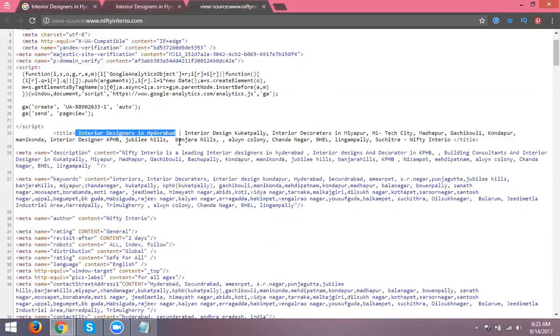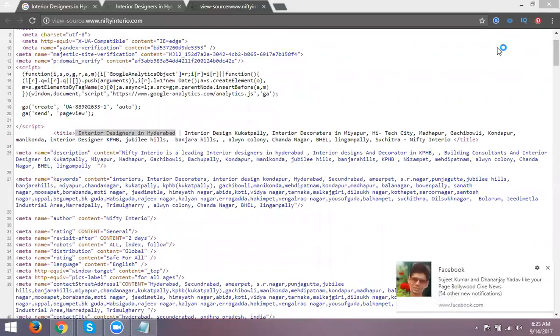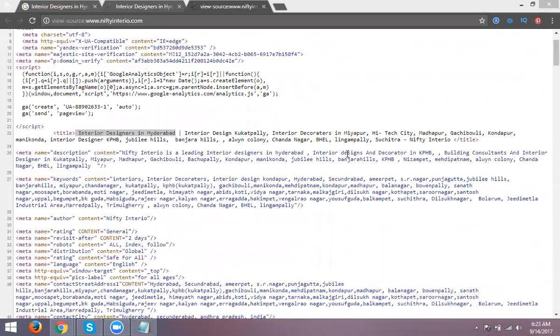Write down, title tag characters will be 65 to 71 characters. Title will be 65 to 70 characters. Don't exceed 70 characters. If you exceed, it is also okay, but they show an apostrophe mark as an issue on your website for the title. Is it clear? Title will be 65 to 70 characters. You can exceed 70 characters also, no issues.